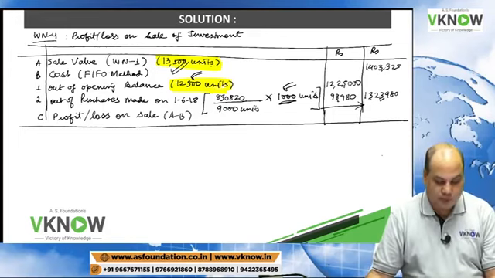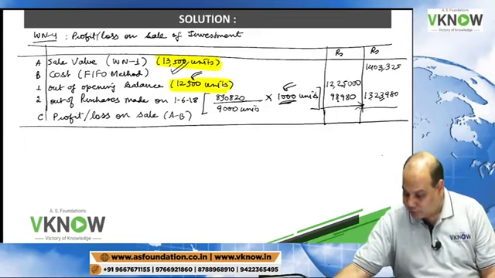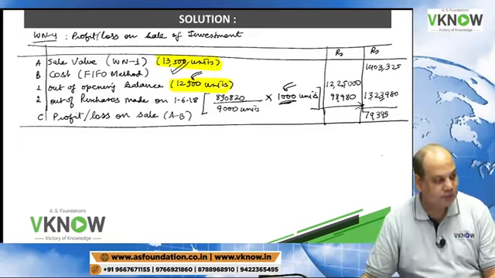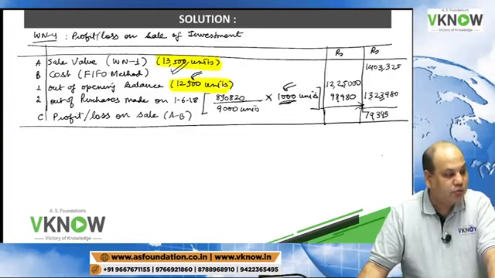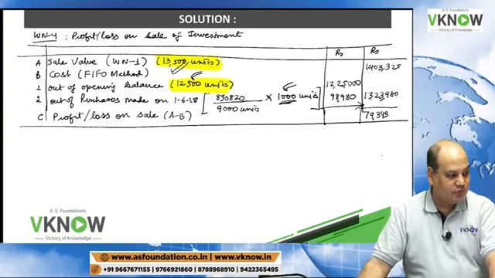So the net profit is 79,345. Kartikeya, Dhruv, Tanya, Aniket, Lucky, you are right.